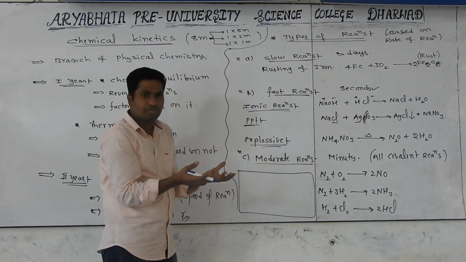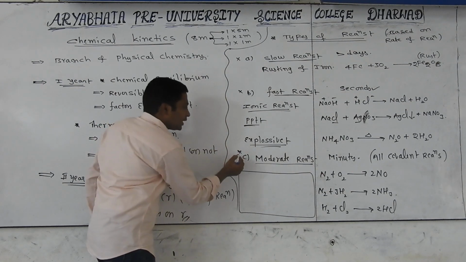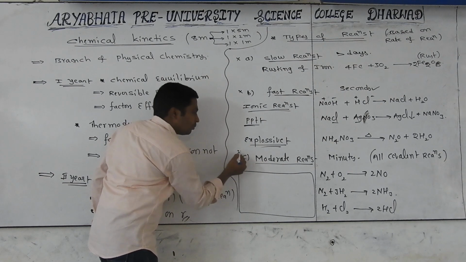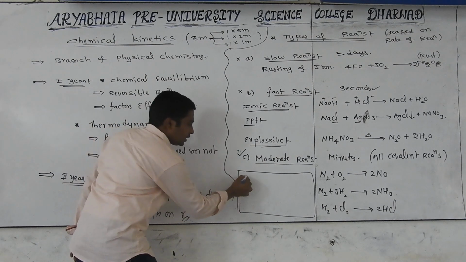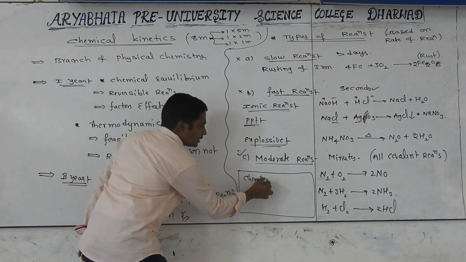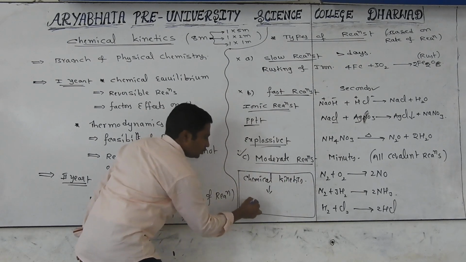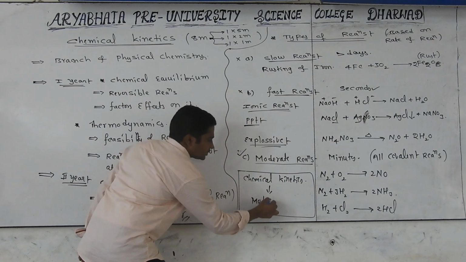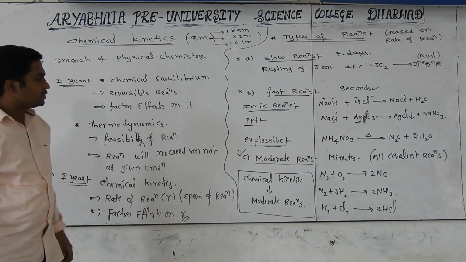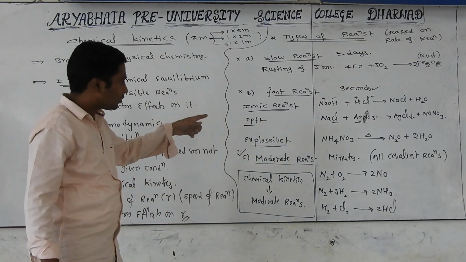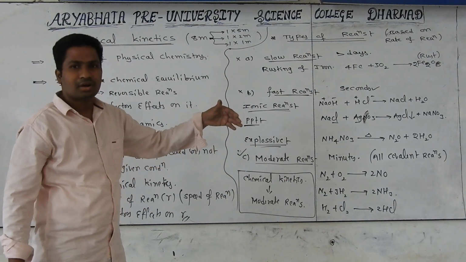And chemical kinetics can't be applied to fast reactions. Why? To find out the speed when it is going very fast is highly impossible. So to which reactions can we apply it? Chemical kinetics is nothing but for moderate reactions. We are discussing speeds of reactions only for moderate reactions. This is one of the important points. Chemical kinetics will not work in slow reactions as well as fast reactions, but only in the case of moderate reactions, because it's not going fast and not going very slow.